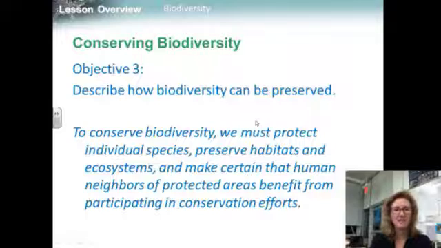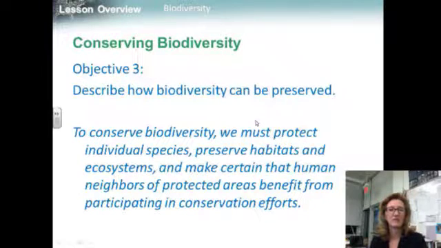So objective 3 is to describe how biodiversity can be preserved. To conserve biodiversity, we must protect individual species, preserve habitats and ecosystems, and make certain that human neighbors of protected areas benefit from participating in conservation efforts.